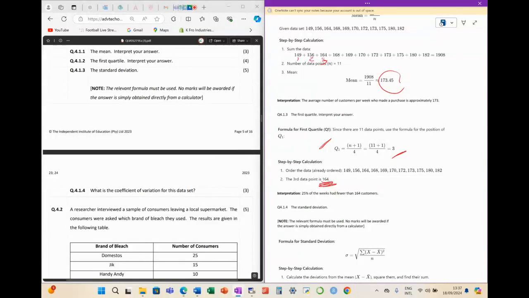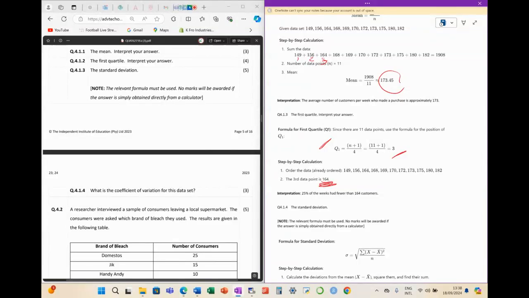Remember, with quartiles we're looking at 25% intervals. The midpoint is 50% of our data. So 25% of our data has less than 164 customers coming in.